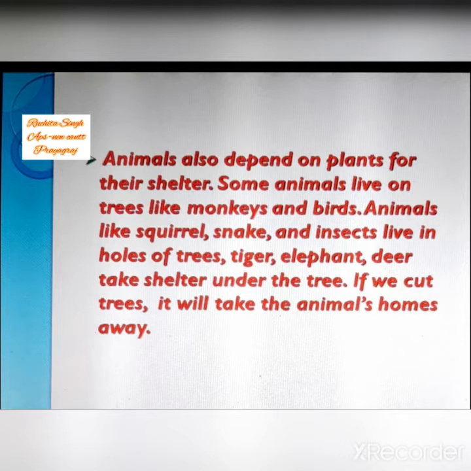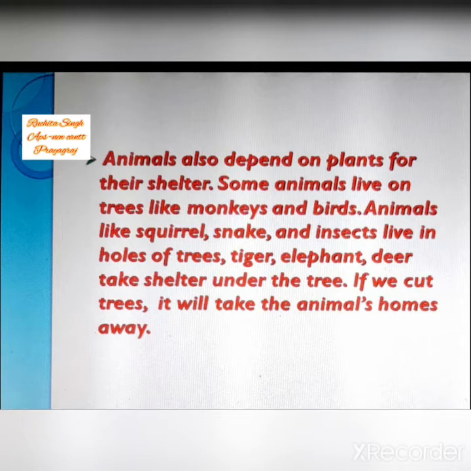Tiger, elephant, deer take shelter under the tree. कुछ एनिमल ट्री के नीचे रहते हैं और कुछ एनिमल ट्री में होल बना के रहते हैं. And if we will cut trees, it will take the animals' home away. और अगर हम पूरी ट्री को ही कट कर देंगे तो एनिमल कहाँ रहेंगे? Isn't it? So, children, all the things in the nature are interdependent.